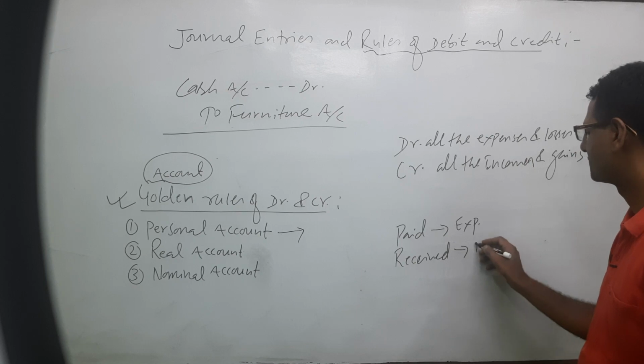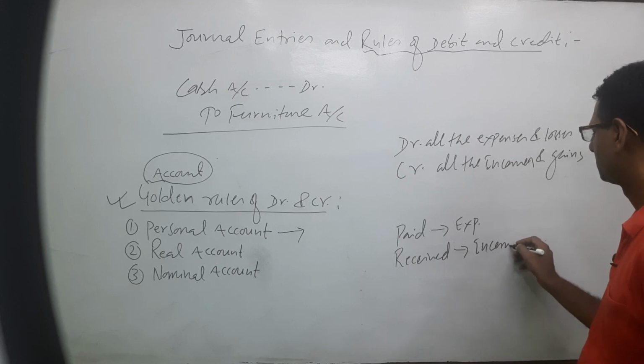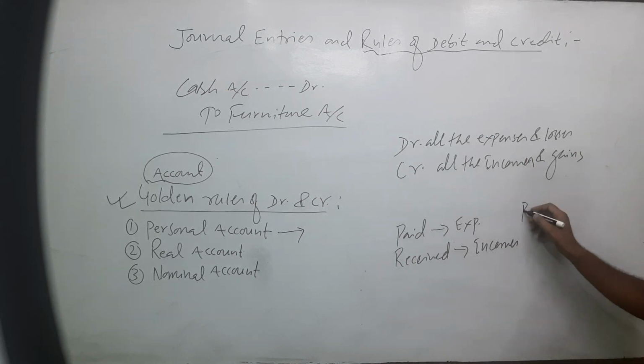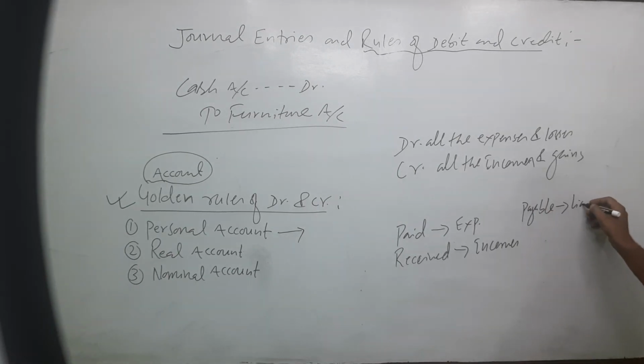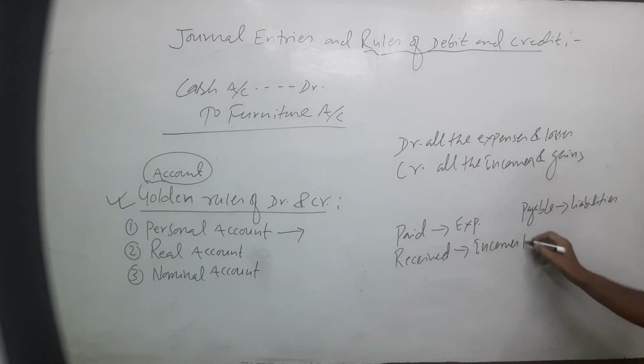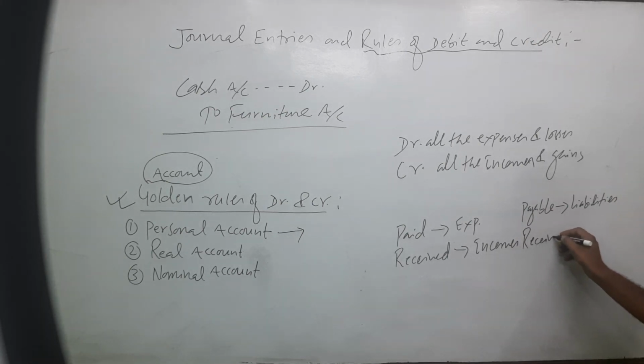Received are the incomes. Payable, all the payable are liabilities. Payable are liabilities, and receivables are assets. Yeah, this is the rule.